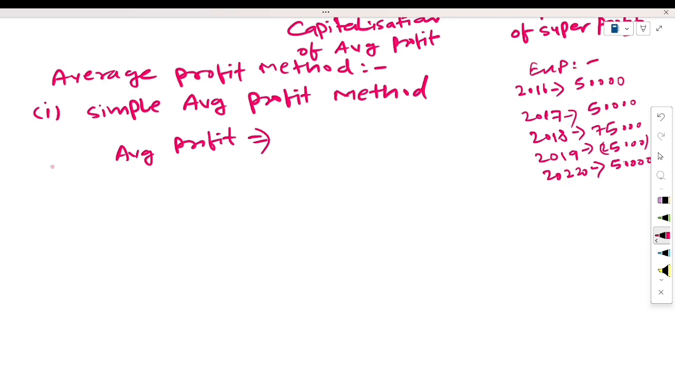Now we have to calculate the value of goodwill through the simple average profit. The first thing we have to do is calculate the average profit of the years. So for calculating the average profit, what formula will you use? We will use total normal profit upon number of years.